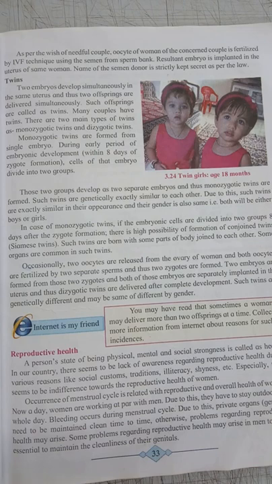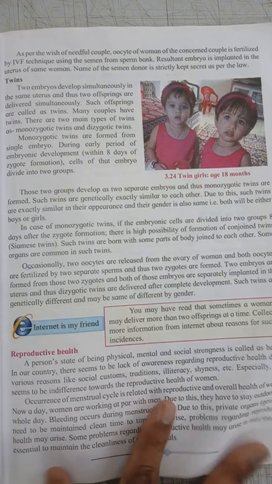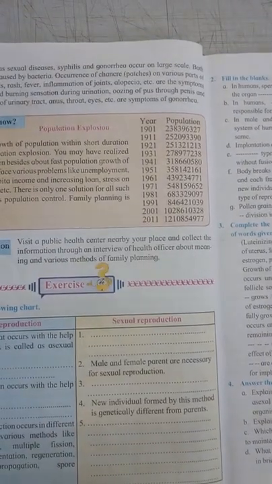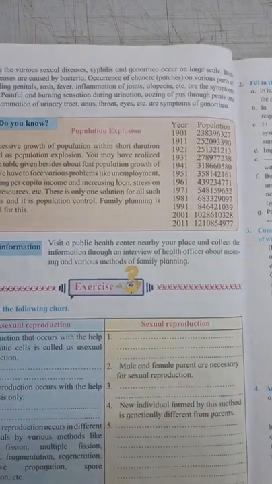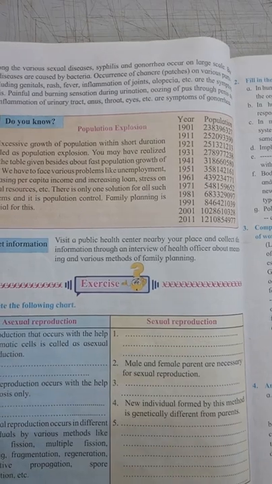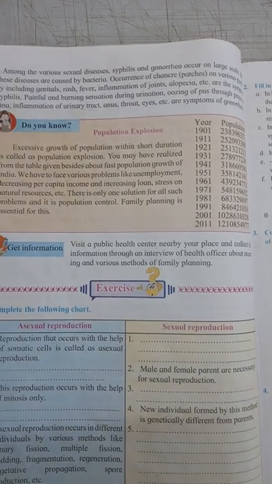Otherwise, diseases of the reproductive organs will develop. These are called sexual diseases, such as syphilis and gonorrhea, which can be caused by bacterial infection. What are the symptoms of syphilis?